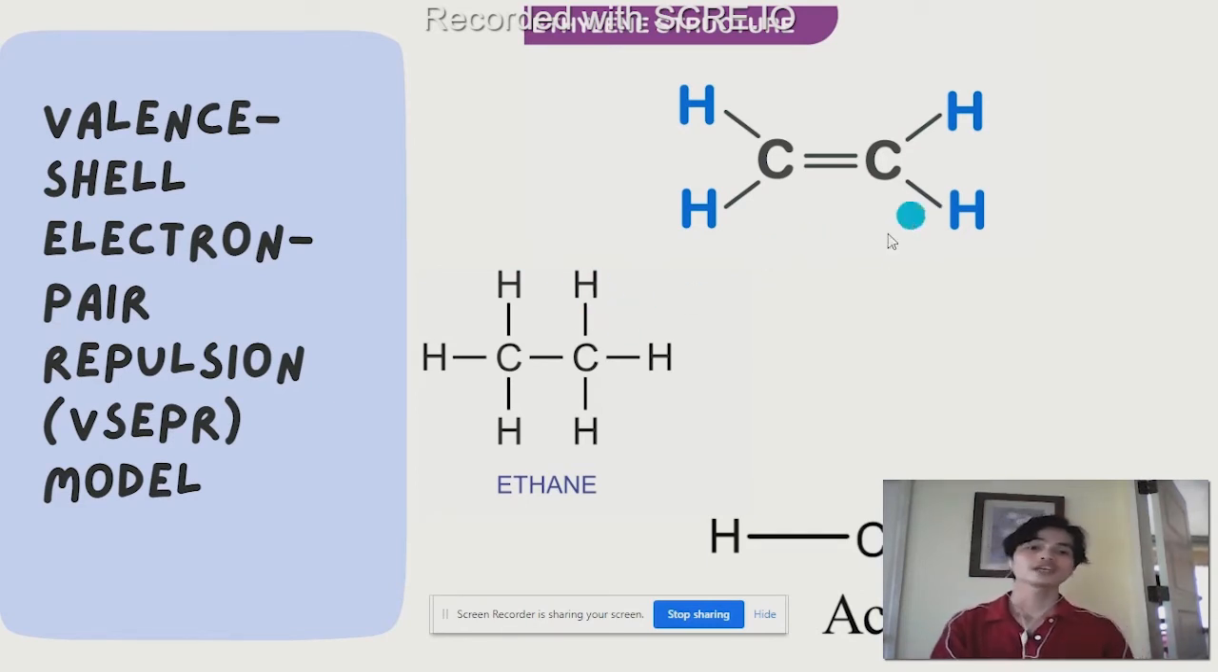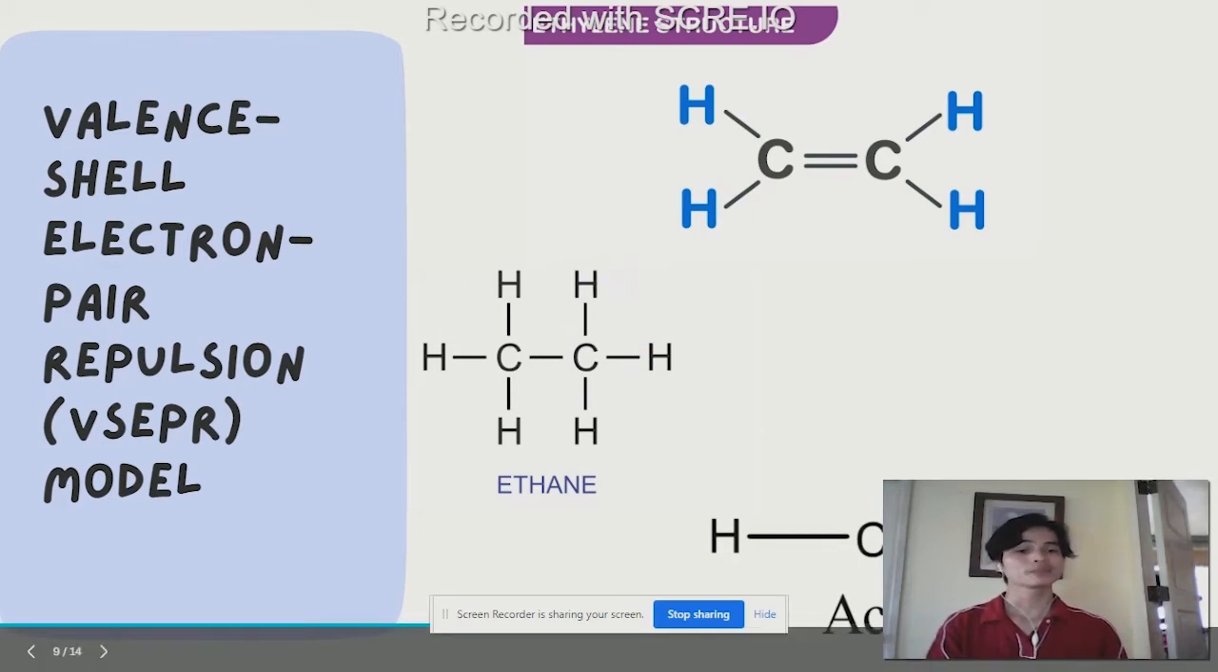So we have here the ethylene structure. This is considered planar since it contains a double bond and has 120 degree bond angles. Ethane is considered tetrahedral because it contains only single bonds, and it has 109.5 degree bond angles. And acetylene is considered linear because it has a triple bond and has 180 degree bond angles.